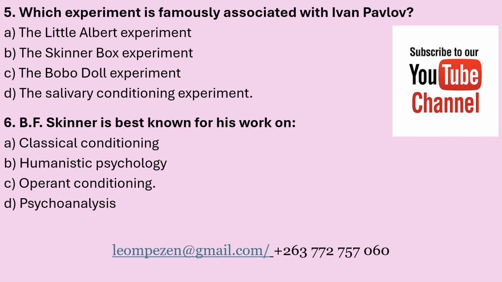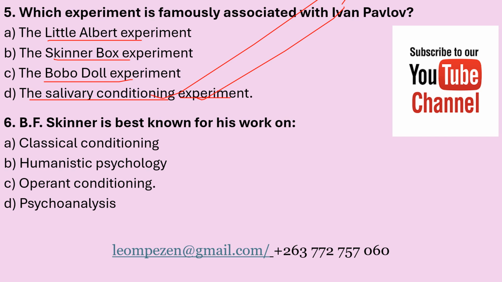Number 5, which experiment is famously associated with Ivan Pavlov? A, the little Albert experiment. B, the Skinner box experiment. C, the Bobo experiment. And D, the salivary conditioning experiment. The correct answer is D, the salivary conditioning experiment.